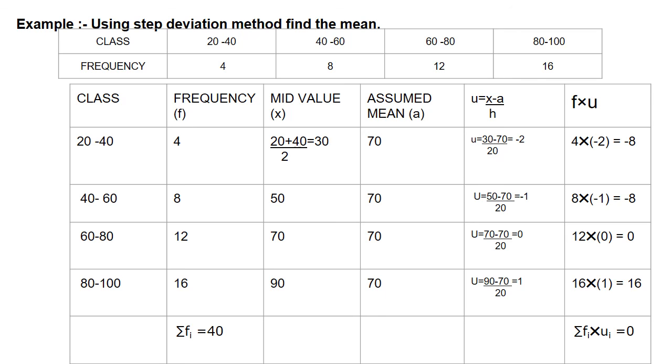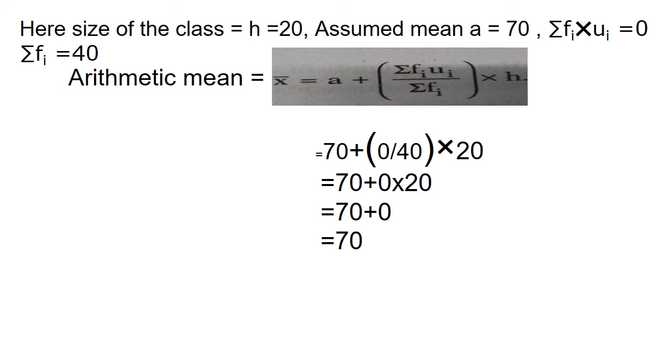16 ones are 16. Now if we add all these f u's, minus 8 plus minus 8 is minus 16, minus 16 plus 0 is equal to minus 16, minus 16 plus 16 is equal to 0. So sigma fi ui is equal to 0. Now add all the frequencies, then we will get sigma fi is equal to 40. Here the size of the class is h is equal to 20. Assumed mean a is equal to 70. Sigma fi ui is equal to 0. Sigma fi is equal to 40.